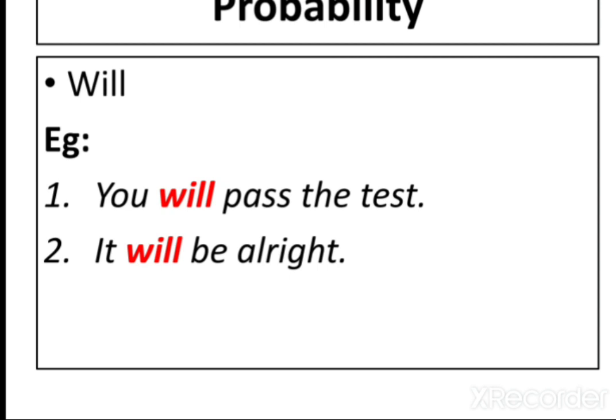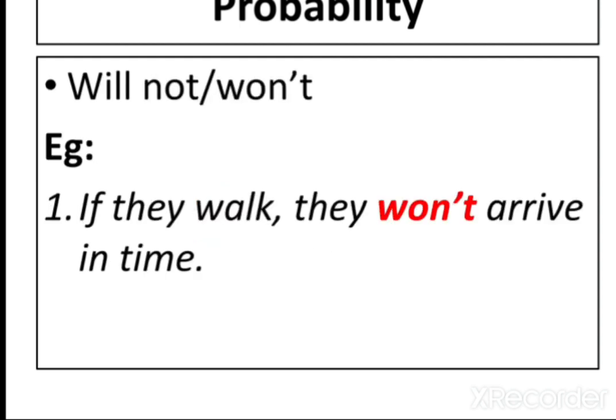Now, if you are certain that something is not going to happen, use will not, or won't. I'm repeating. If you are certain that something is not going to happen, use will not or won't. If they walk, they won't arrive in time. It's too far. I am certain that won't happen.